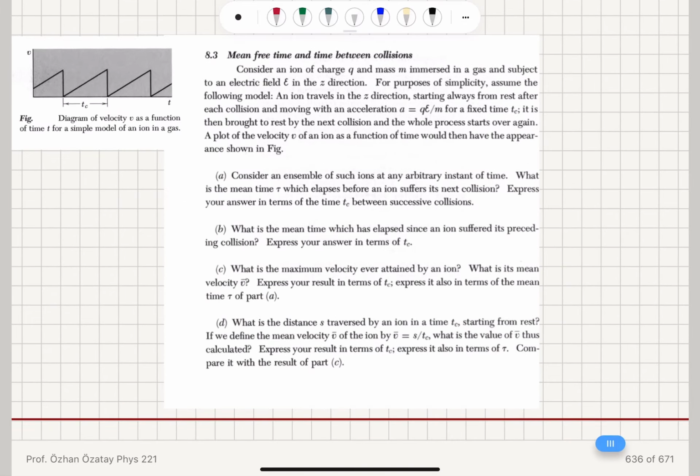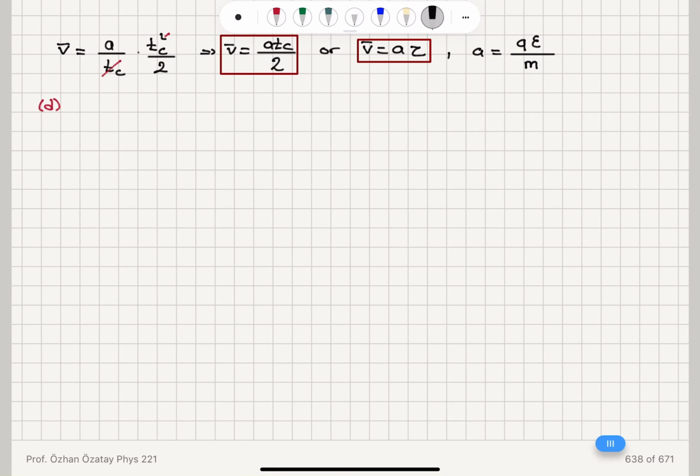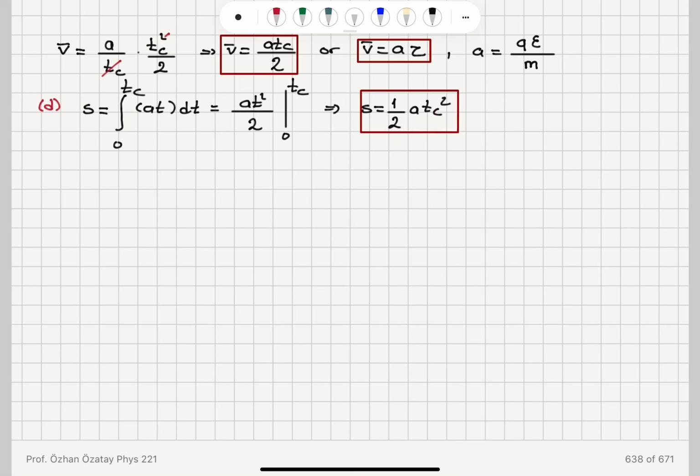The distance traversed by the ion in a time interval tc, because its velocity is a times t between 0 and tc, is the integral from 0 to tc of a t dt, which is 1 over 2 a t squared, constant acceleration motion, evaluated between 0 and tc. This gives for the distance traversed 1 over 2 a tc squared.